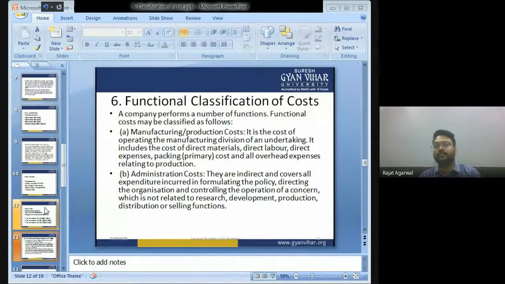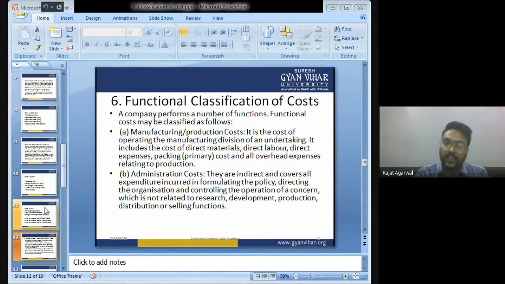Administrative cost. Bachcho, all the expenses that are indirect and cover all expenditure incurred in formulating the policy, directing the organization and controlling the operation of a concern, which is not related to research, development, production, distribution or selling. So all the expenses which take place in the office are known as administrative cost.